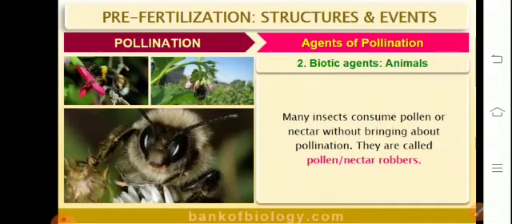Example, mango. Malacophily is pollination brought about by snails. Example, chrysanthemum plant. So thus, there are a variety of pollinating agents which bring about pollination in plants. Hopefully, you must have garnered the concepts related to pollination very clearly. Thank you.